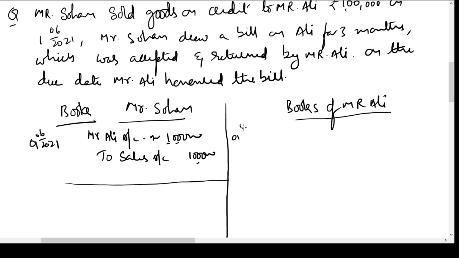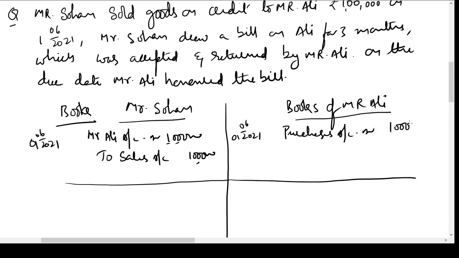On the same day, what is the entry in the books of Mr. Ali? In the books of Mr. Ali, the entry is purchases account debit, rupees 1 lakh, to Mr. Sohan account. What is the logic behind the entry? Purchases is stock till the time the goods are sold, it is an asset for Mr. Ali. Real account coming in, debit. Mr. Sohan is giving a loan to Mr. Ali, so his account is credited.